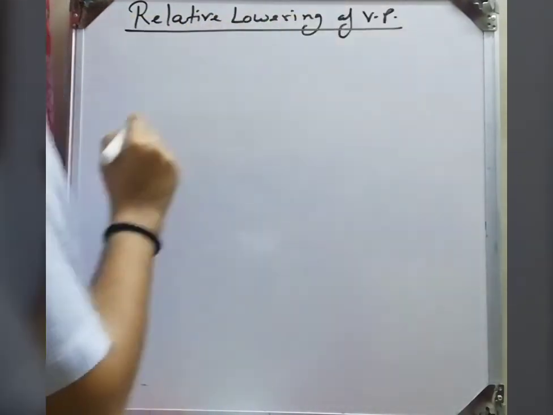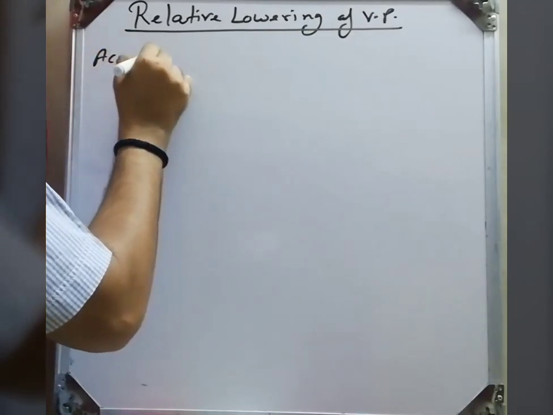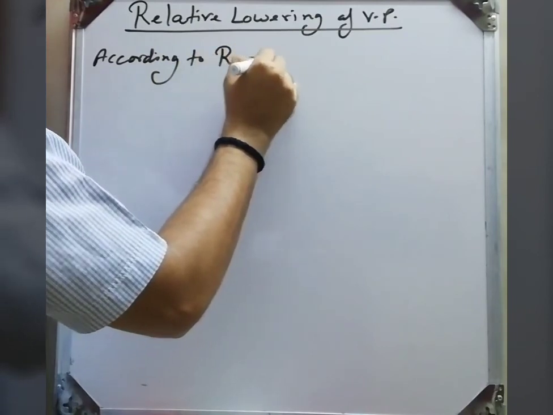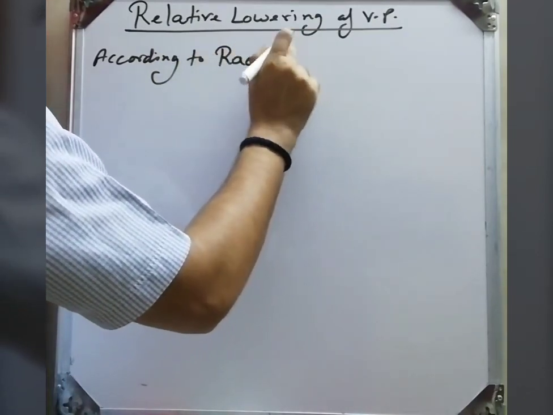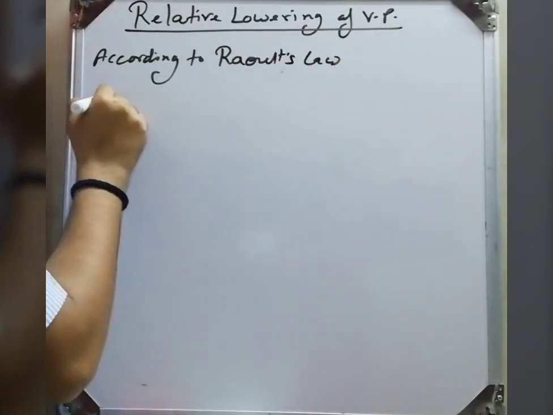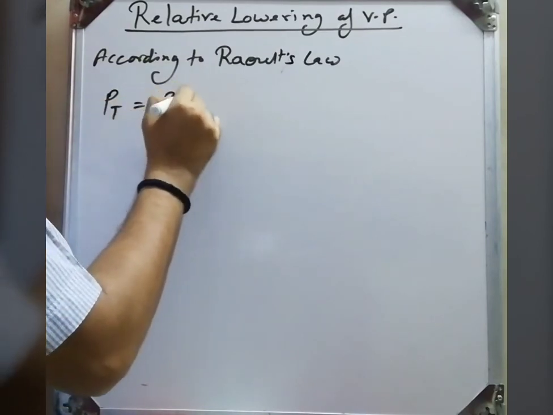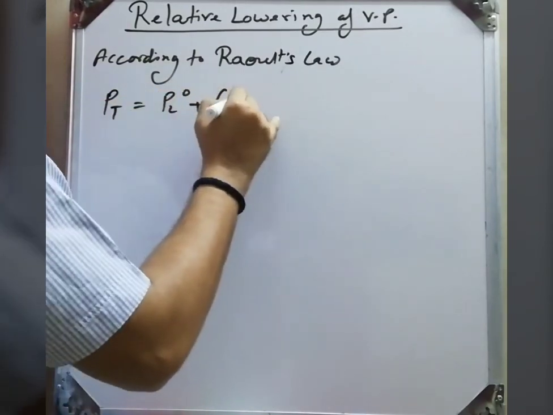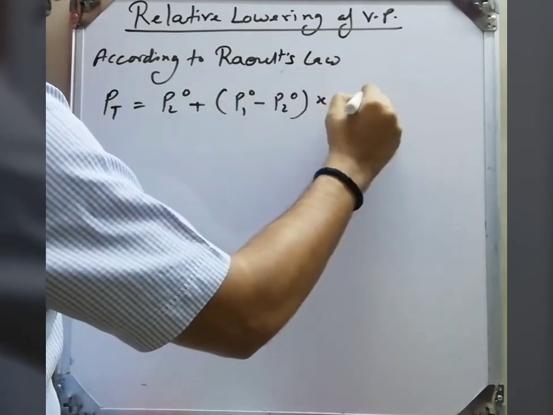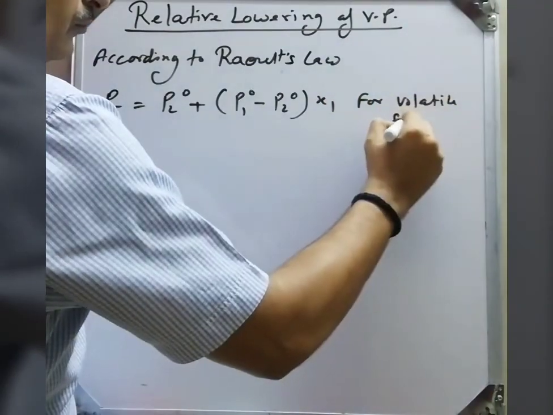Now first we consider Raoult's law for volatile solute. What is the formula? According to Raoult's law, P total is equal to P20 plus (P10 minus P20) into X1. This formula is for volatile solute.